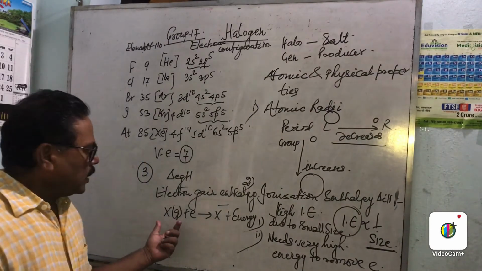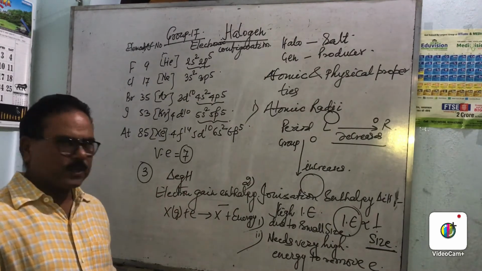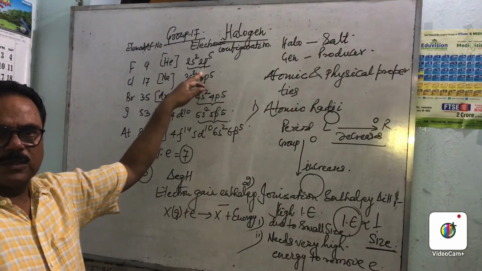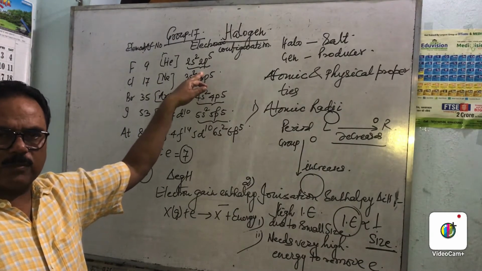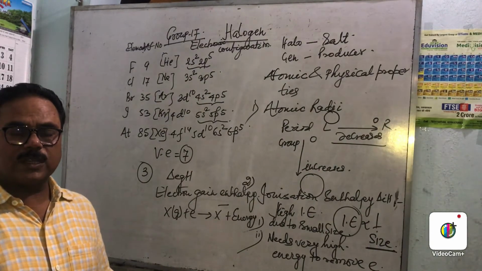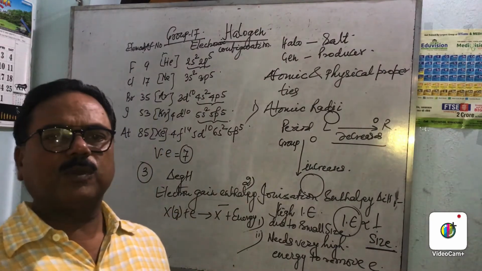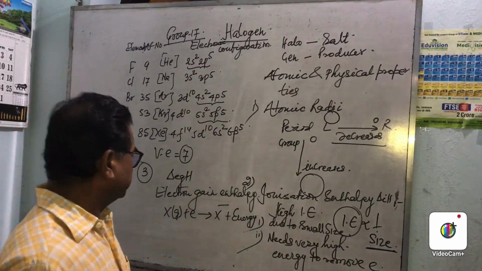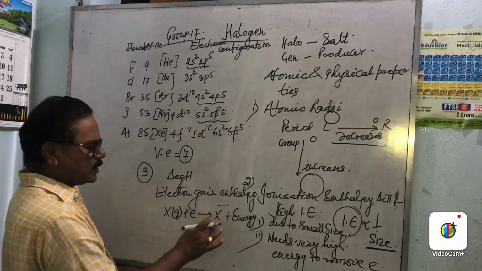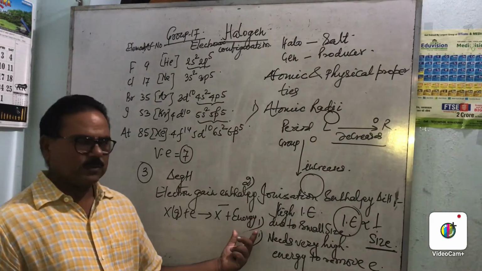All halogens have a tendency to gain electrons because they have 7 electrons in the outermost orbit. To attain the stable configuration, they lack only 1 electron, so they have the maximum tendency to gain an electron. When an electron is gained, a negative ion is formed and energy is released. That's why halogens are called electronegative elements.